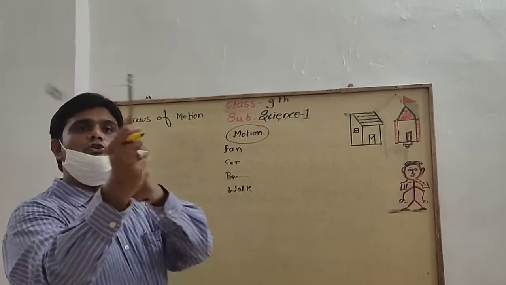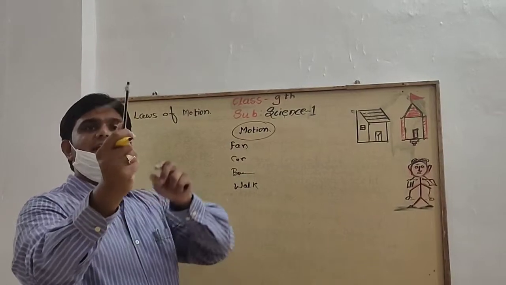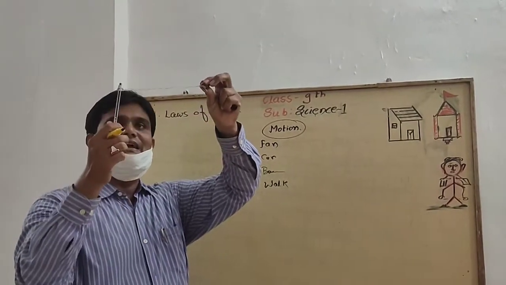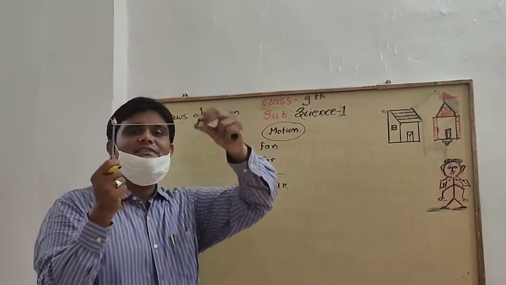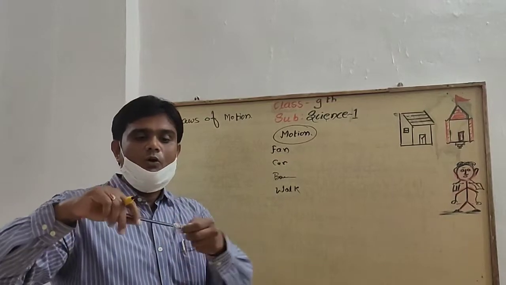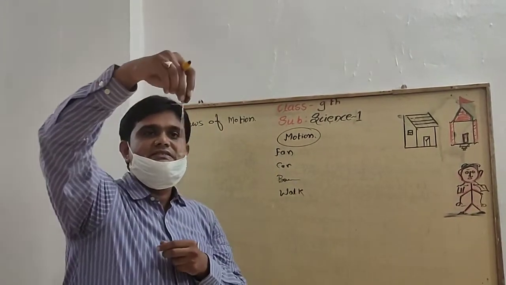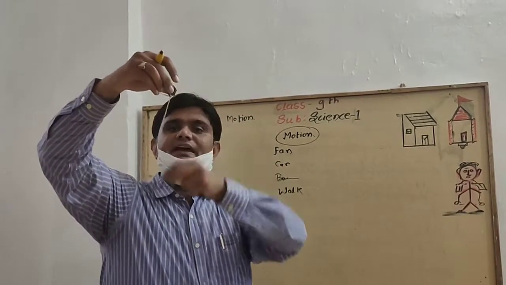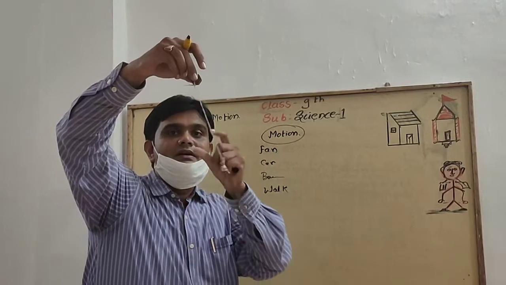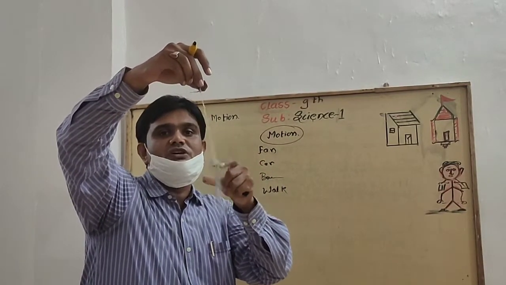It is set into the motion by me, so that it is the heavier object and this is the lighter. It is tied by the thread, so that it is set into the motion. Now what happens when I try this heavier object to the lighter object? Both are the differences seen in this motion.